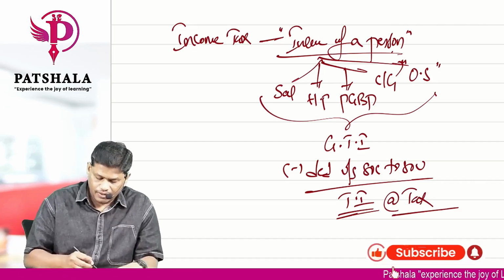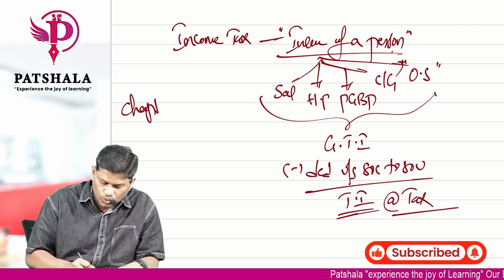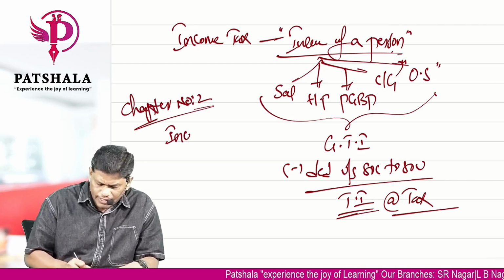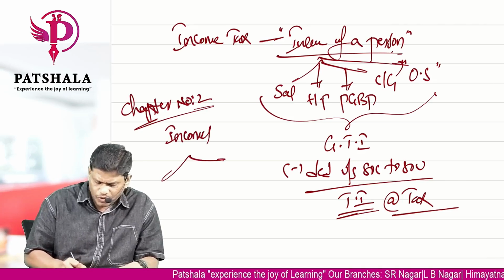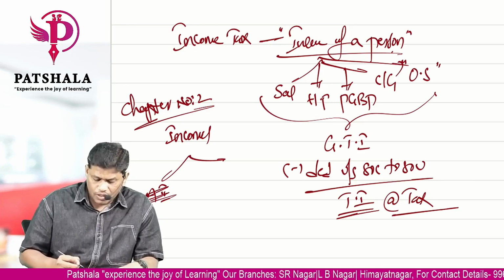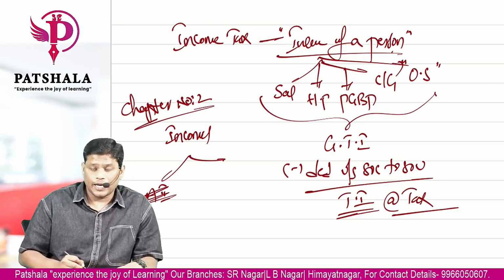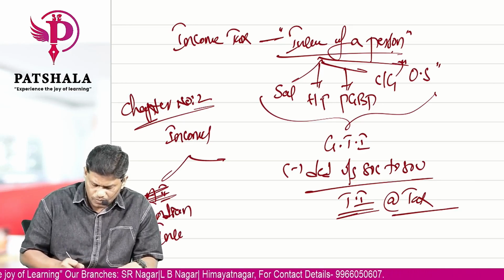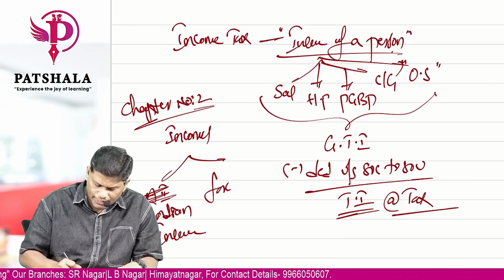The same thing in chapter number 2, we have learned that incomes are broadly categorized into two types. One is agricultural income. Incomes are broadly categorized into two types. One is Indian income. Another one is foreign income.